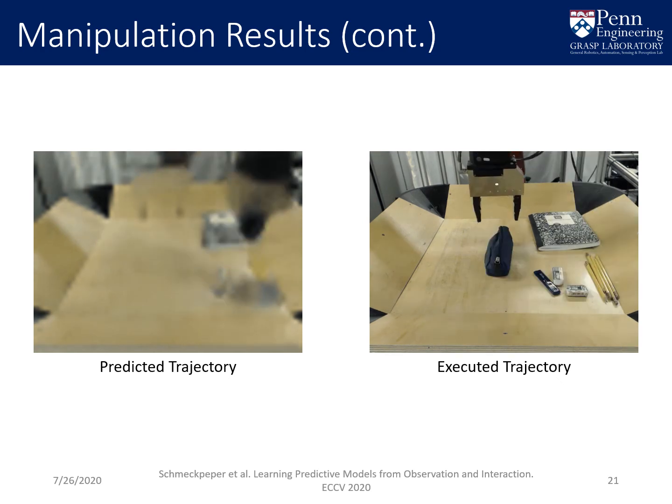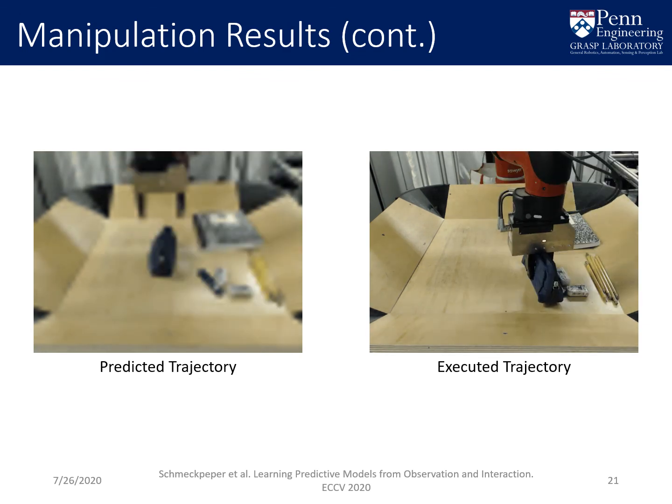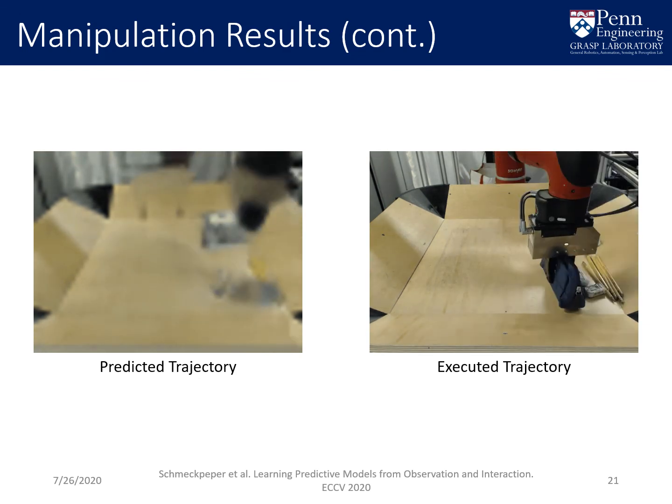We also present additional examples of our model successfully completing manipulation tasks. The predicted trajectories are shown left, while the executed trajectories are shown right.